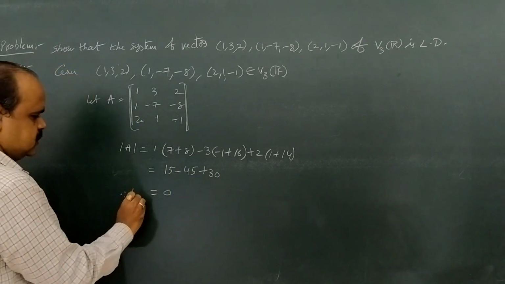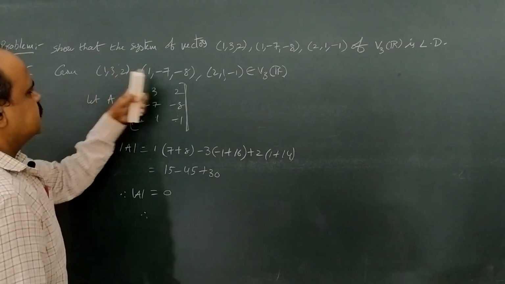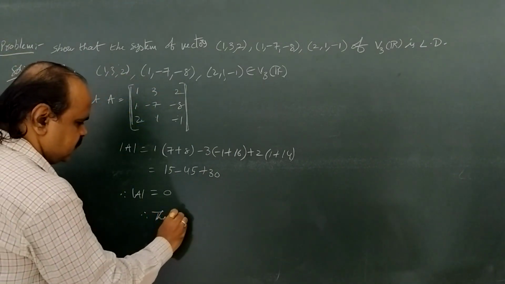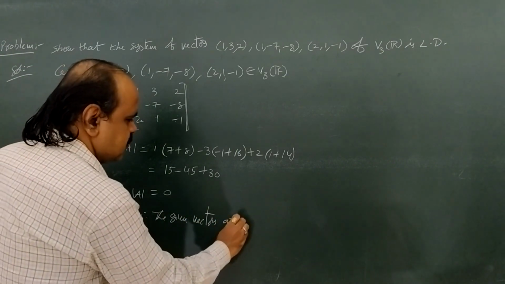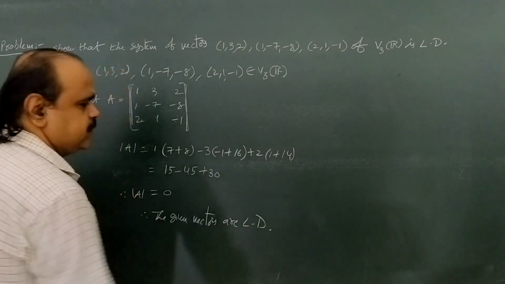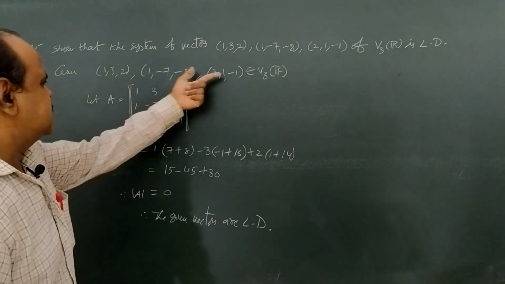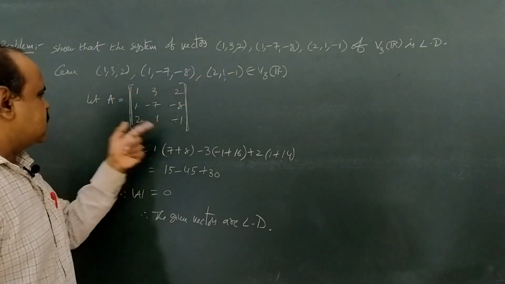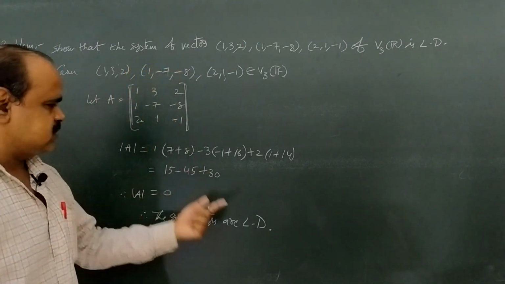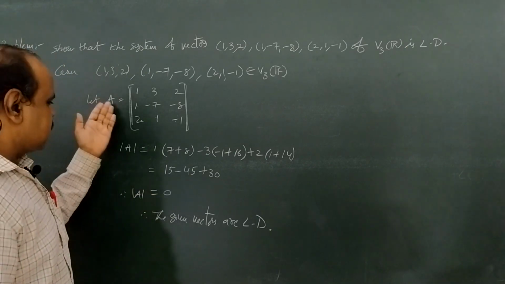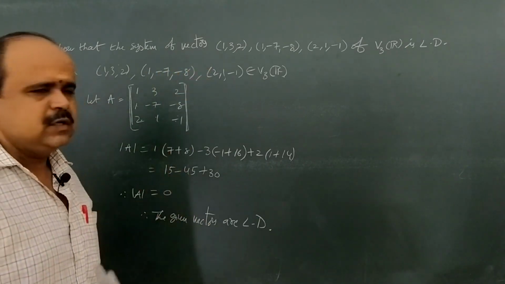So since here det A equal to 0, therefore the given vectors are linearly dependent. Okay, it is a simple way. Just put the vectors as rows of a matrix. If the determinant of the matrix is 0, then the given vectors are linearly dependent. If the determinant is not equal to 0, then the given vectors are linearly independent simply. Okay.